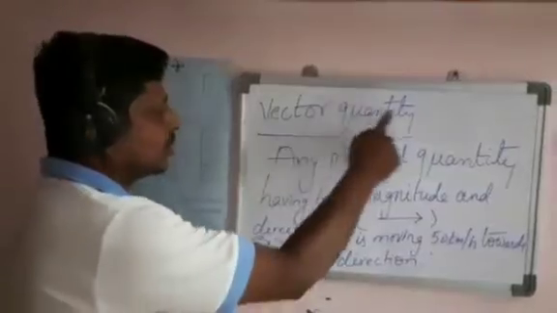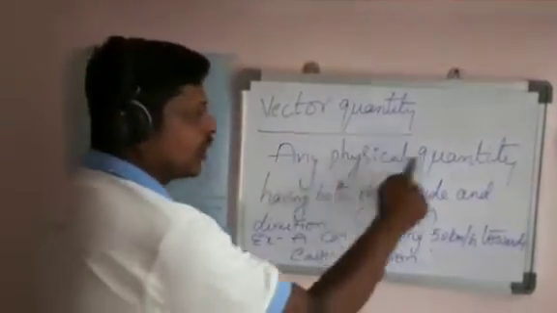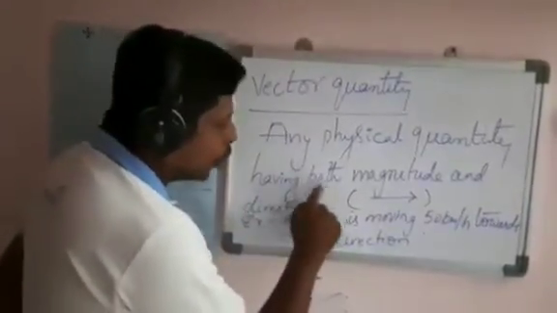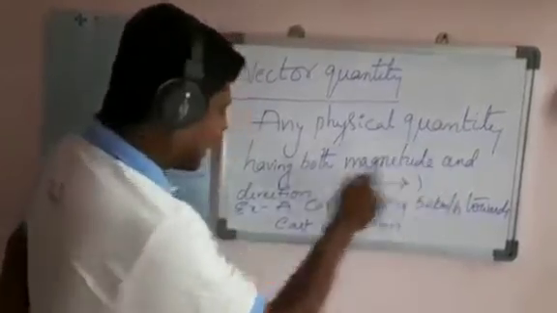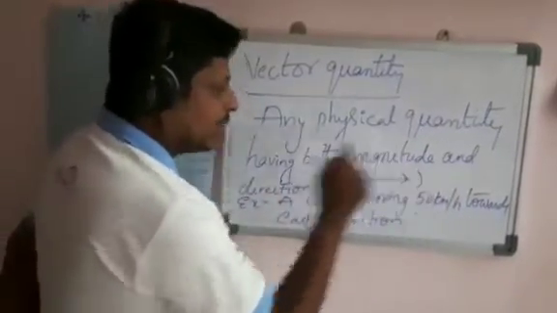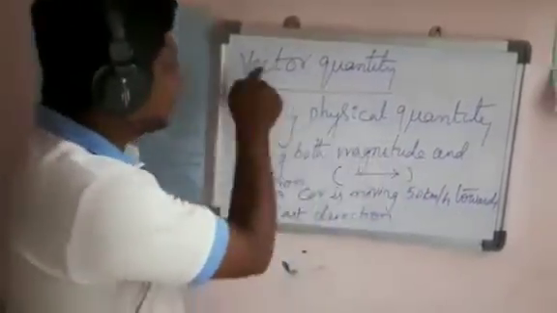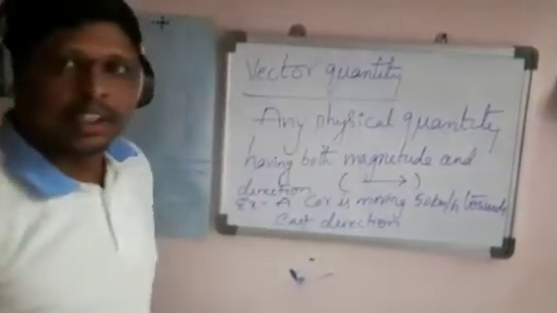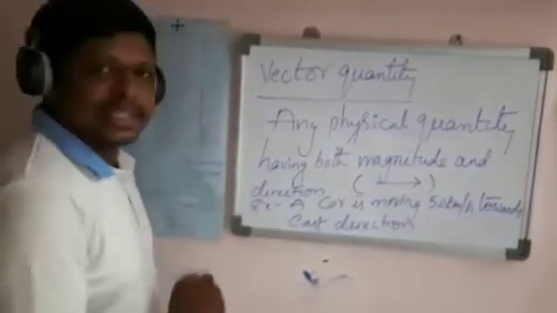Next, vector quantity. Any physical quantity having both magnitude and direction is known as a vector quantity. I am giving one small example.